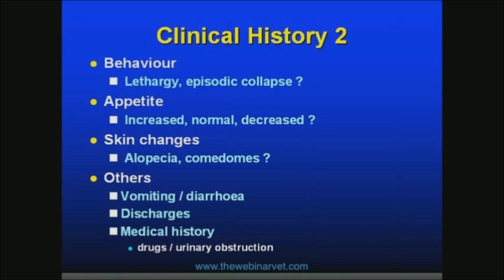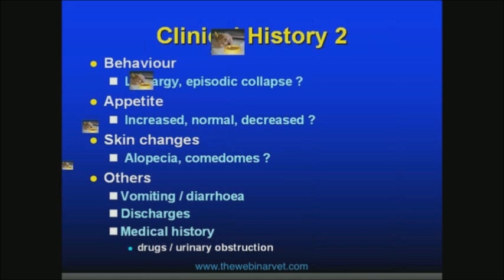Is there an increase in food intake as well as water intake, or in many of the diseases that cause PUPD, such as renal failure and liver failure, we would expect our patient's appetite to be decreased because actually they're systemically unwell. As I said, Ian will talk more about skin changes in relation to certain diseases later on, but we want to pay attention to any dermatological changes in our PUPD patients, and we're looking for signs of alopecia, often related potentially to endocrine disease or skin infections.